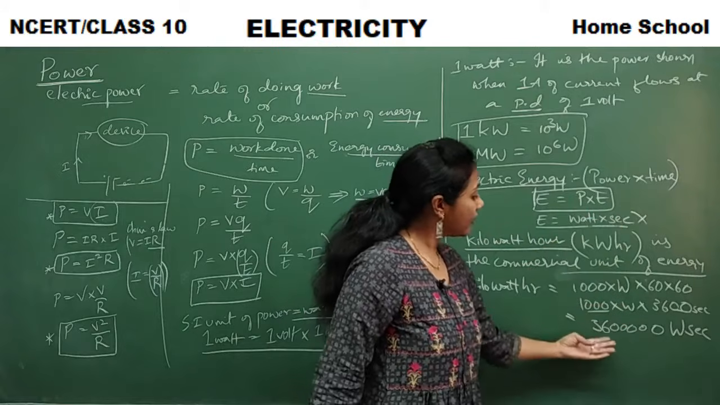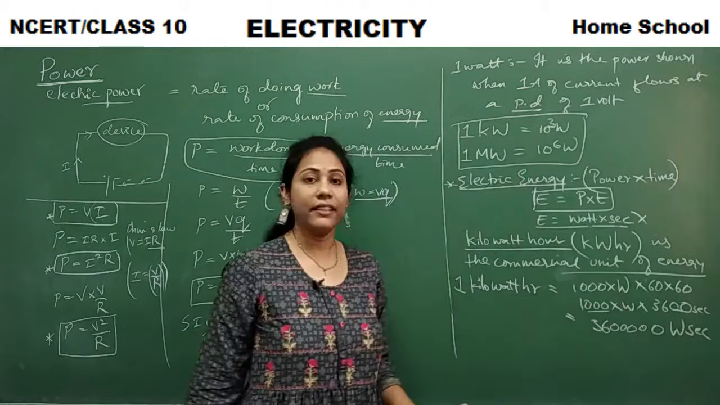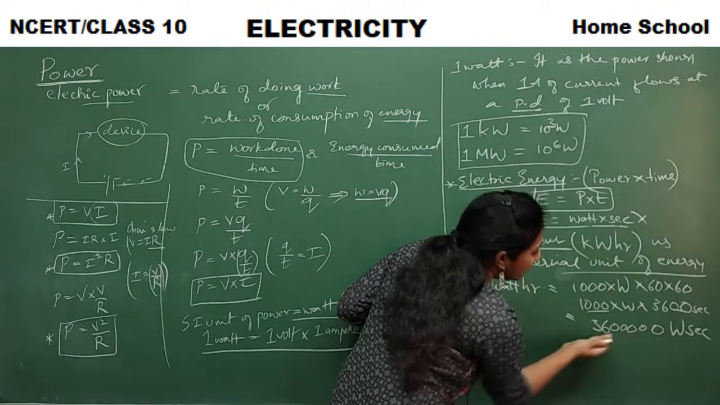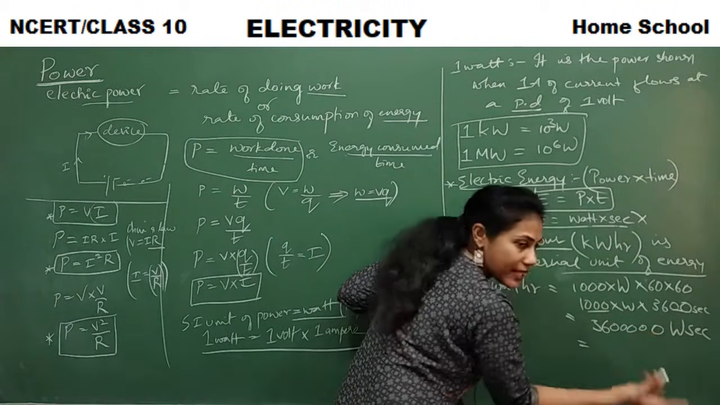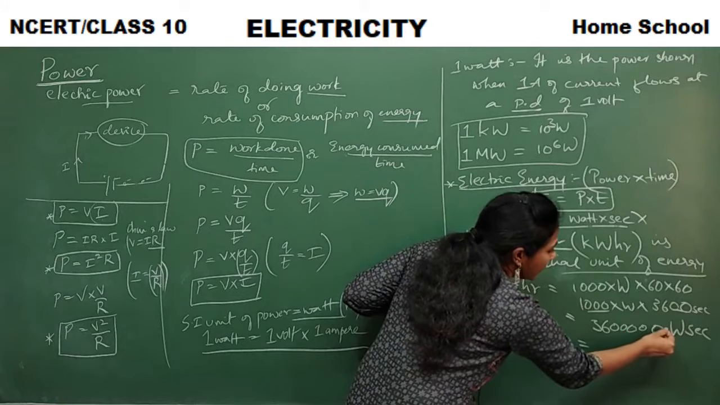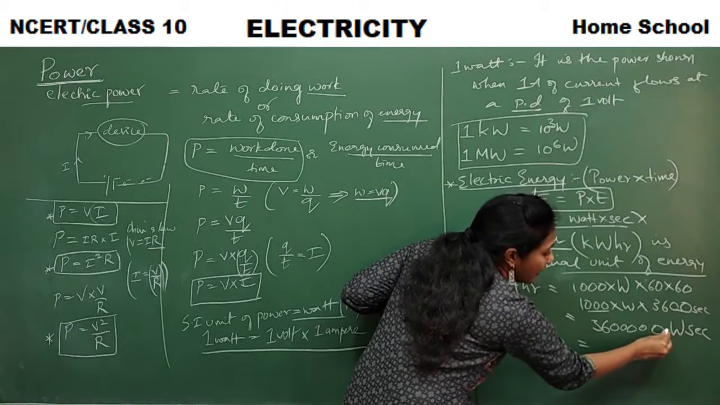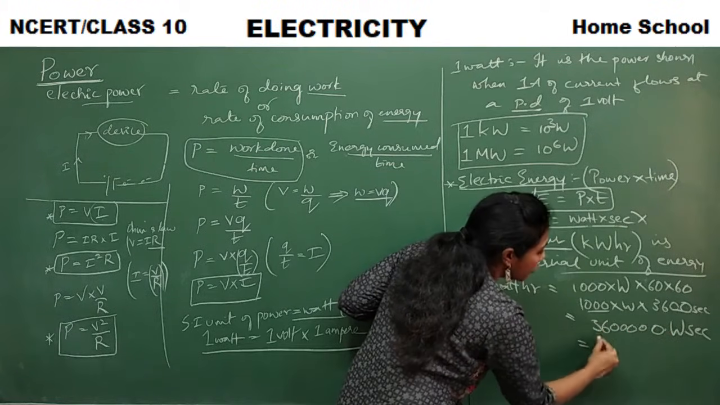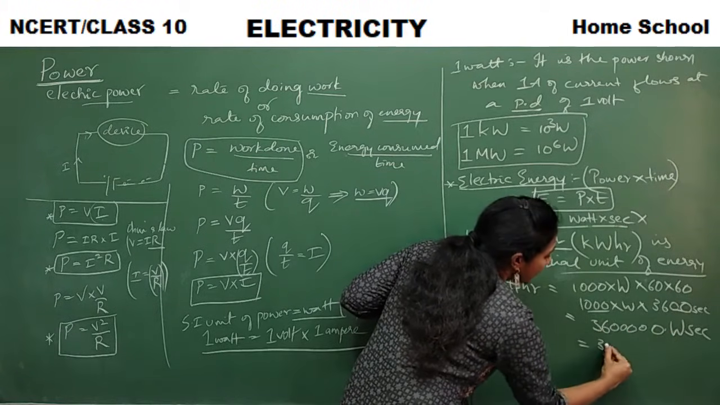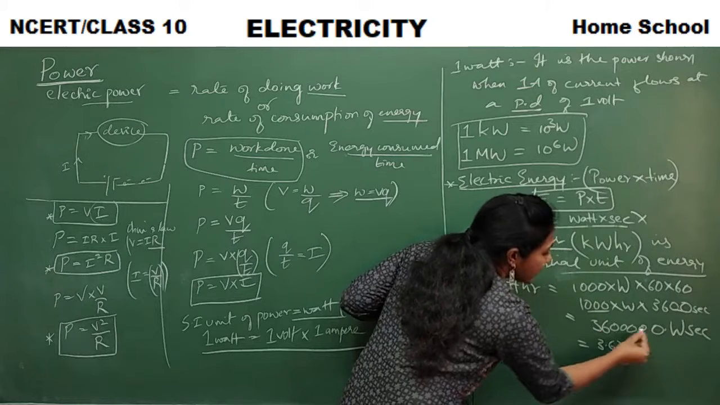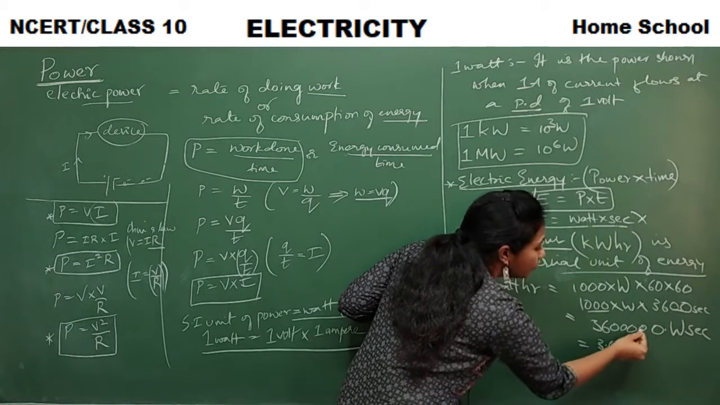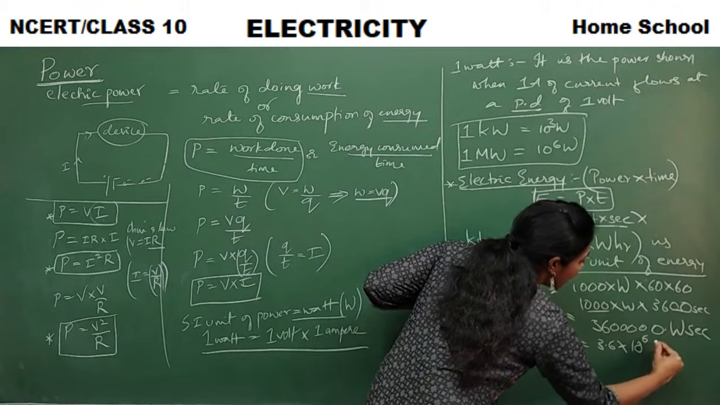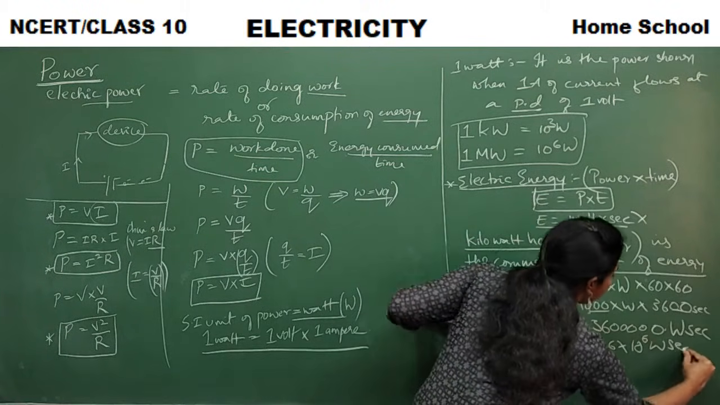If you write this big digit, make it into a smaller number. Let me introduce scientific notation. If the decimal point is here, move the decimal point from here to here. How much do you get? 3.6 into how many places have I moved? 1, 2, 3, 4, 5, 6, right? So I can write 3.6 into 10 to the power of 6 watt second.